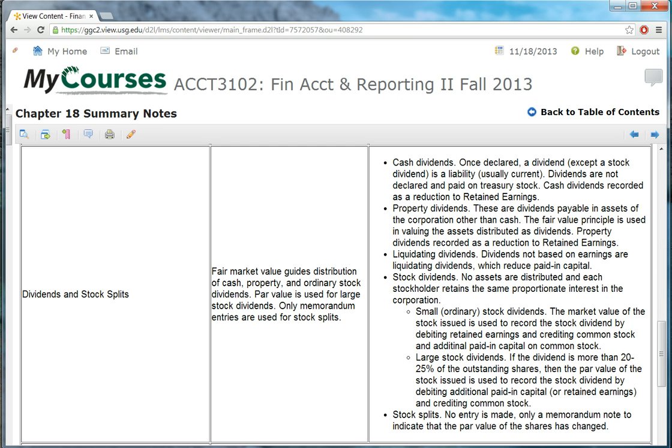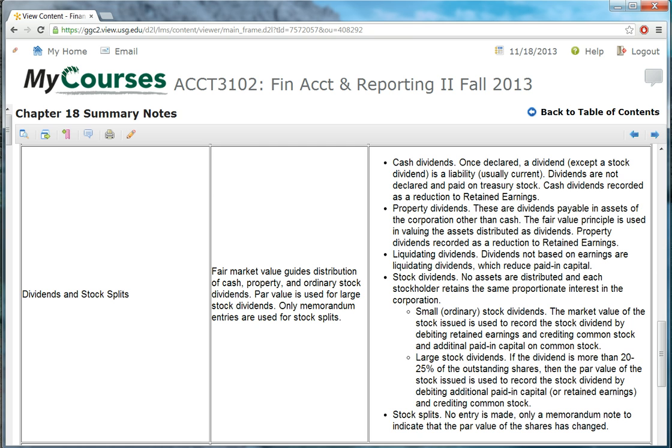What that means is that dividends, since they are not a cost that would appear on the income statement, have to come out of some other component of the balance sheet, and generally speaking, dividends are going to be coming out of retained earnings.